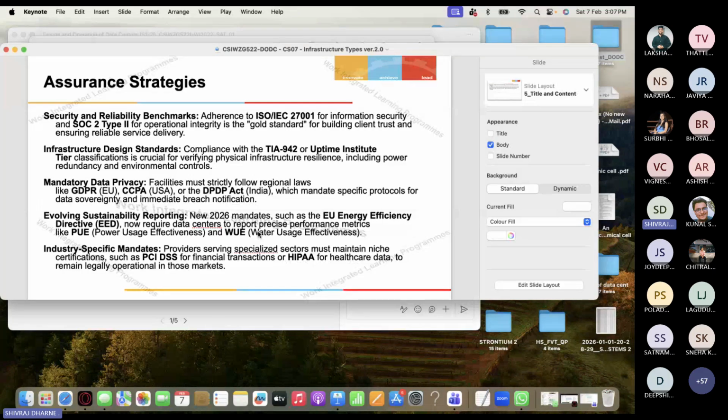PCI DSS is also called the Payment Card Industry Data Security Standard. It is the security standard that defines how organizations must protect credit and debit card data. Who created it?